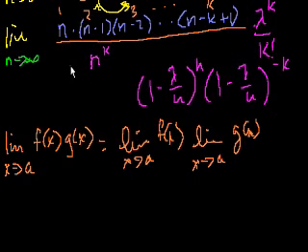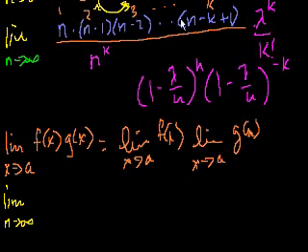So first of all, what's this limit? Let me write this out. We have the limit as n approaches infinity. This thing up here, n times n minus 1 times n minus 2 all the way down to n minus k plus 1, what's it going to look like? It's going to be a polynomial, right?